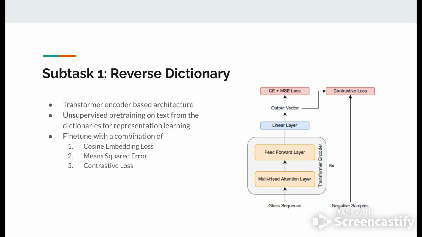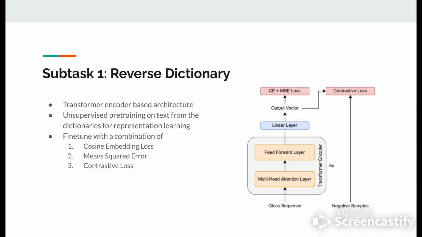Then we fine-tune this with a combination of a cosine embedding loss and a mean squared error loss. These two were initially put in place because MSE approximates the vector to the goal vector, and cosine embedding makes sure that it is semantically close to it.